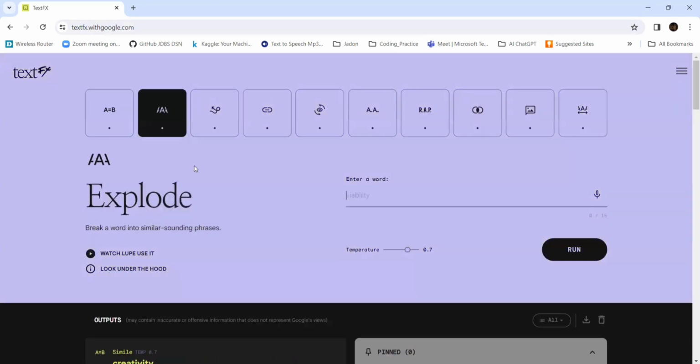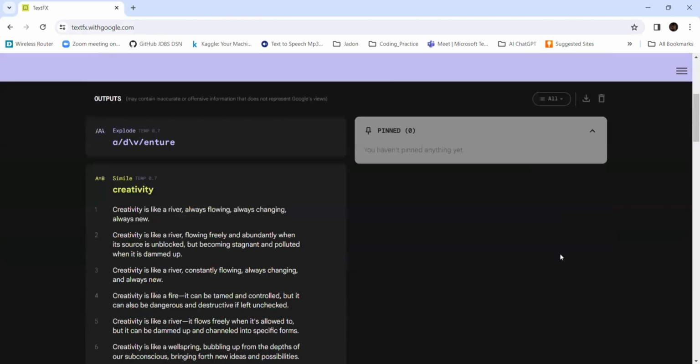And the next is explode. With explode, you enter a word, and it breaks the word into similar sounding phrases. So I'll be giving adventure. Let's see what it is.